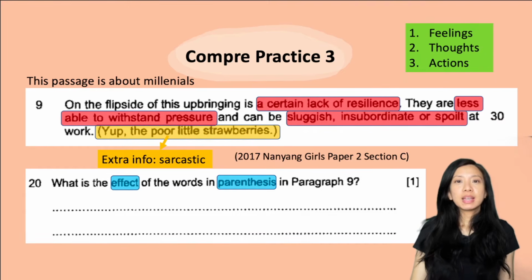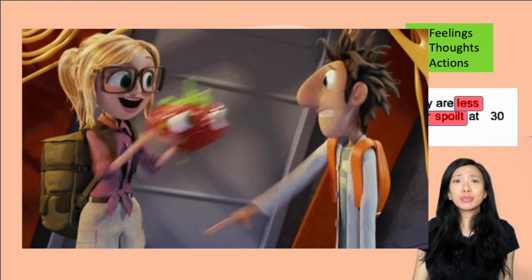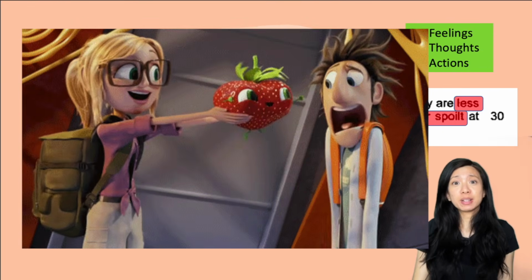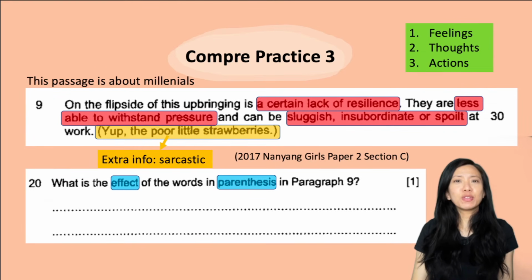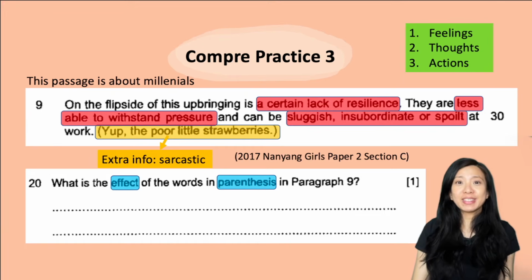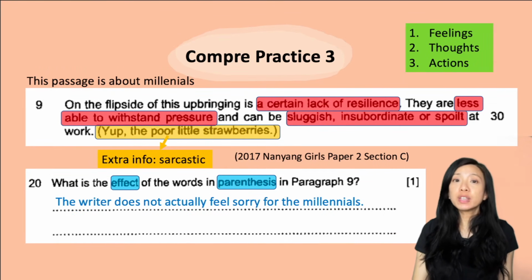So in this paragraph, he's telling you that these millennials are brought up in a certain way, which results in them becoming like strawberries, soft and easily bruised, unable to withstand hardship. So here, he's not asking us to feel sorry for the millennials. Instead, the effect is that the writer does not actually feel sorry for the millennials, and he doesn't want us to feel sorry for them as well.